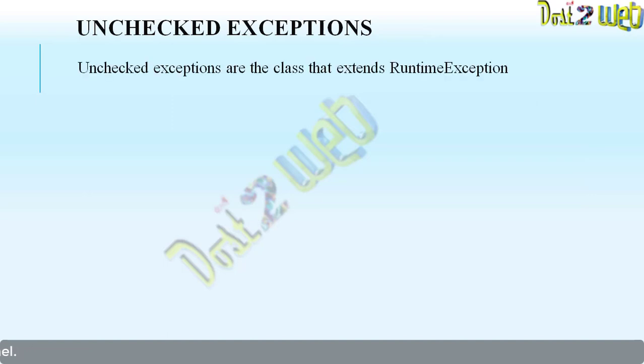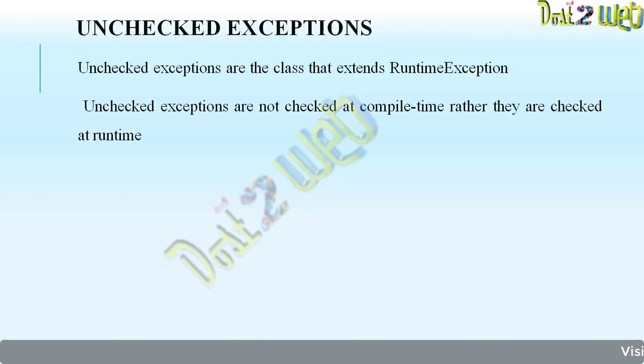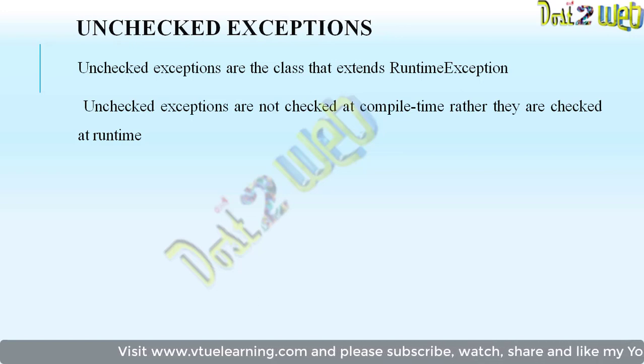So what are the things that come into the unchecked? Unchecked exception will be your runtime exception, and that extends RuntimeException. Remember, unchecked exceptions are not checked at compile time. You will not get the exception during compile time, you will get it only at runtime.